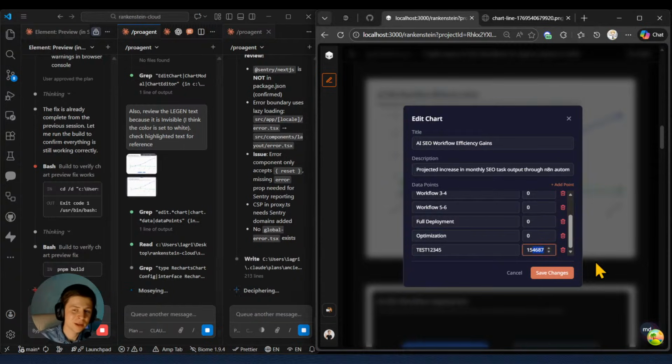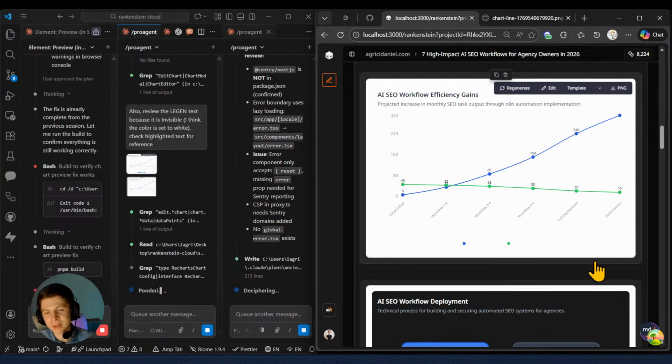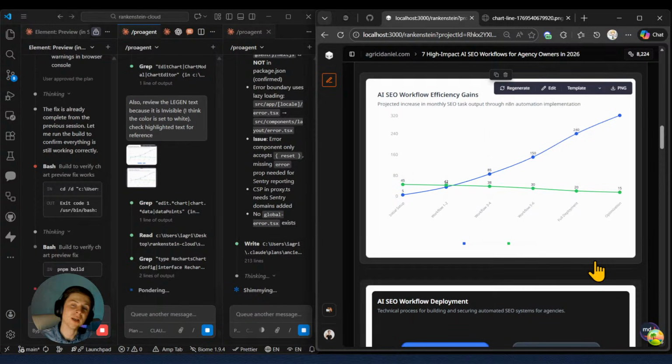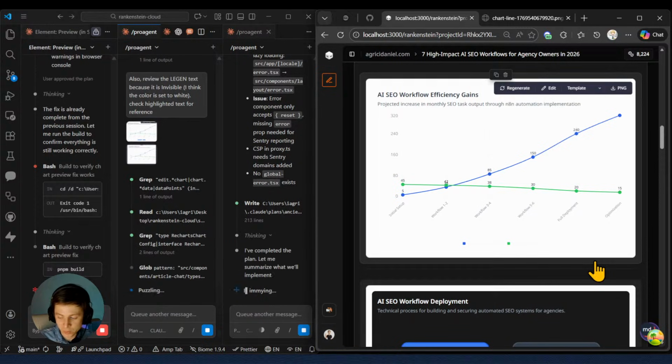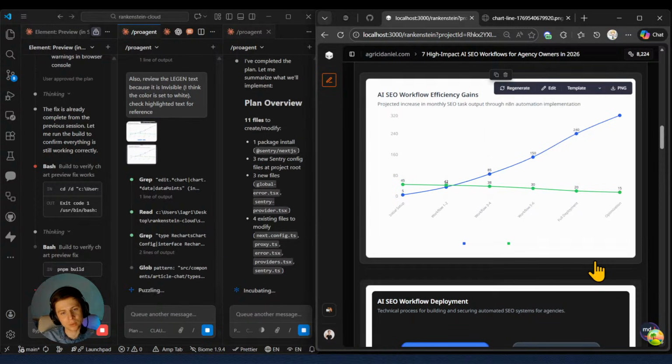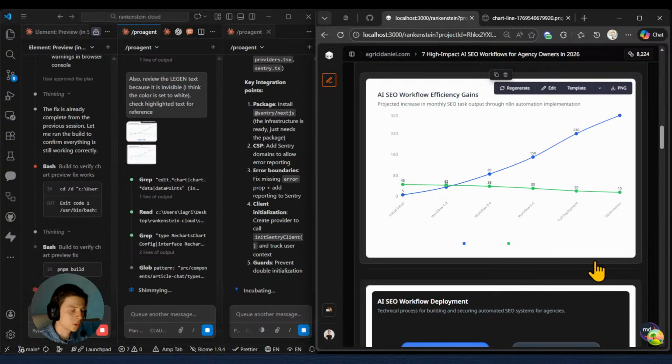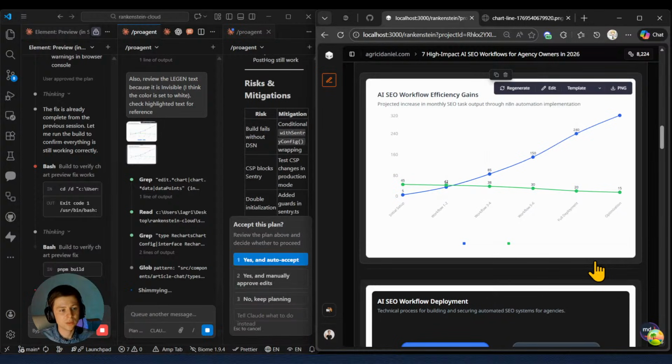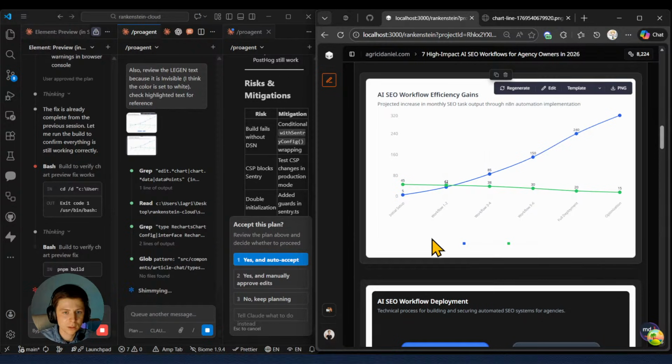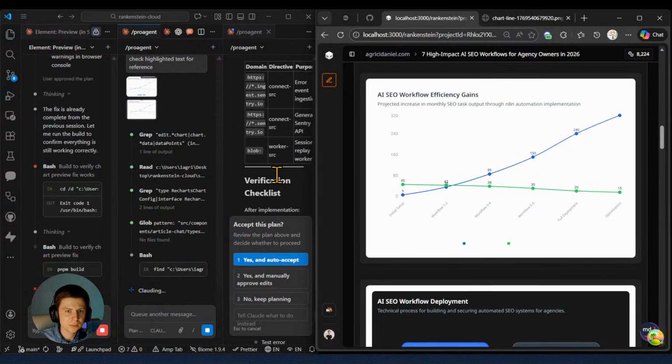Currently, we're updating Rankenstein Pro. We are fixing the charts right now, because the charts were not being shown inside our blogs. We want to have some beautiful charts inside our blogs that we can use for reference, with visuals, personality, and proper structured data. And this agent came with a plan.